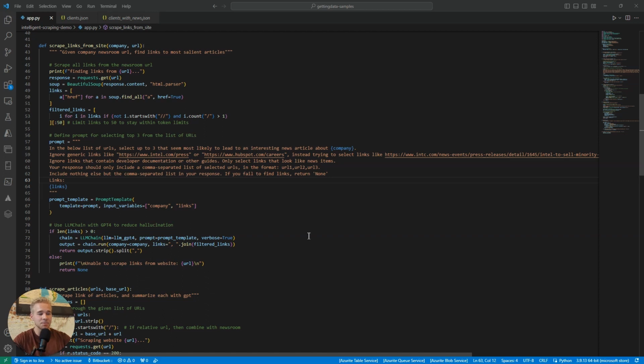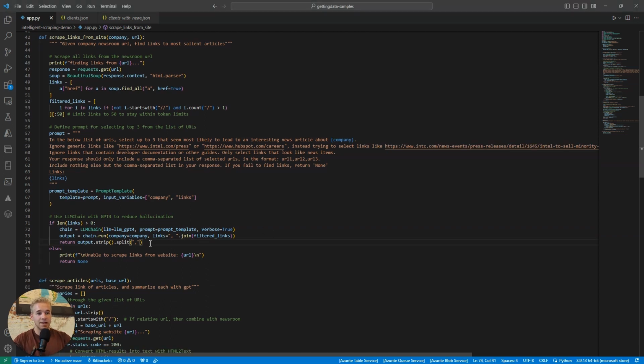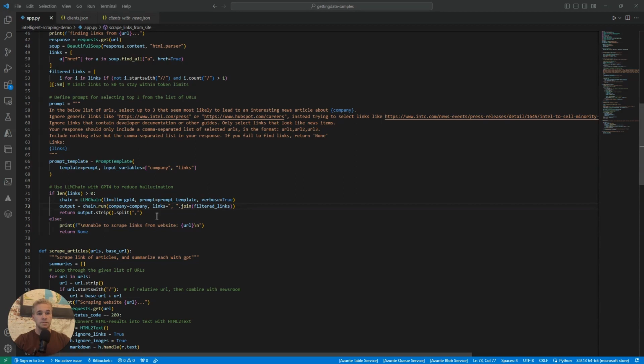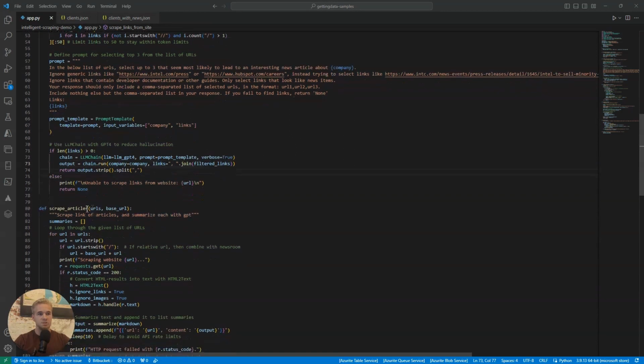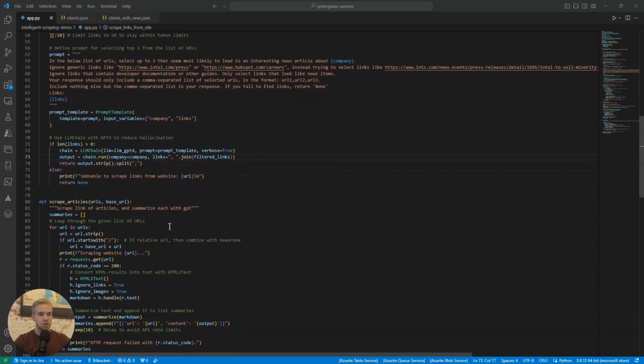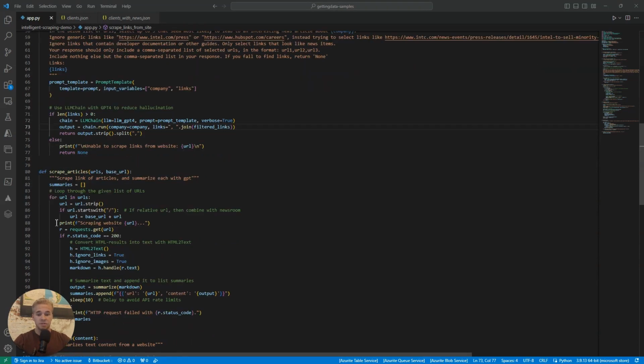LangChain is the library. And the output is going to be a string, and then we'll split that string to get a Python list of the URLs, which we can pass to the next function. So we'll pass that list to the scrape articles function, which is simply going to loop through each item in the list. And again, we are just starting with a simple web scrape of the website contents for each article.